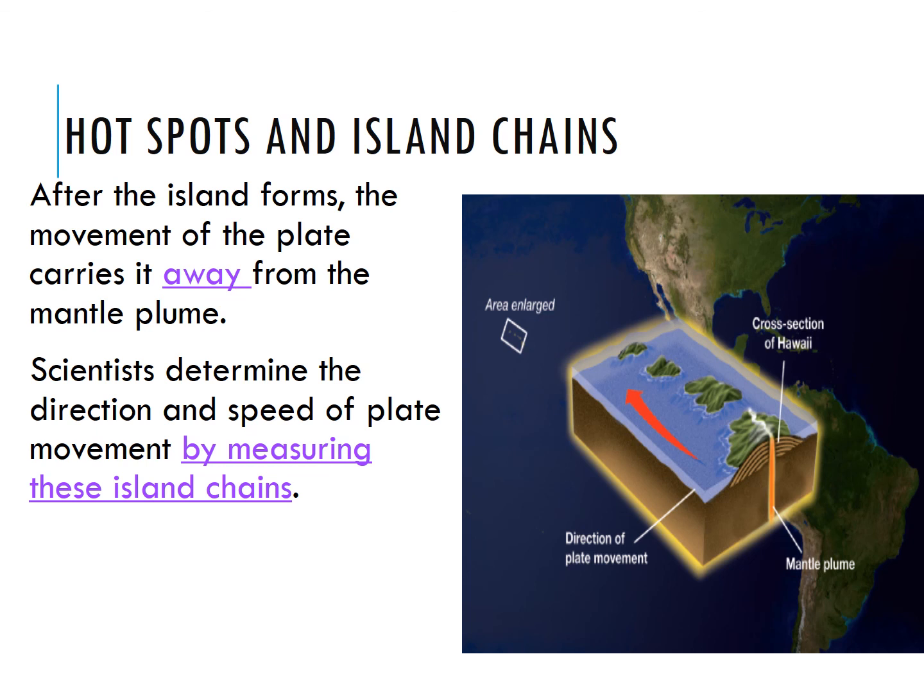We can measure the speed by measuring the chains of islands, figuring out how old the rock is at each island and the distance it traveled from the plume. Plates move about 2 centimeters a year, or the rate at which your fingernails grow.